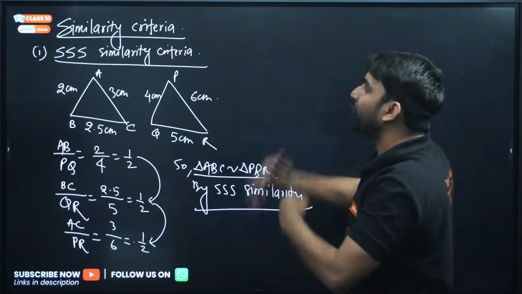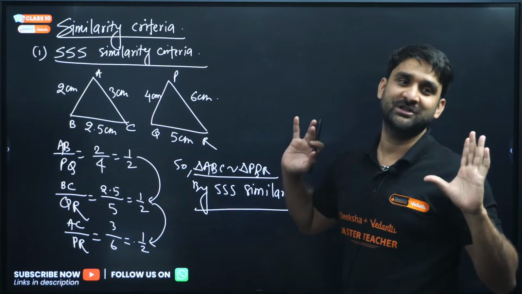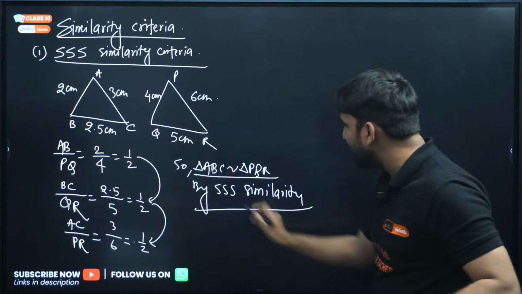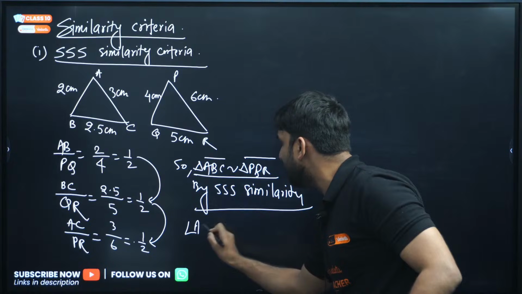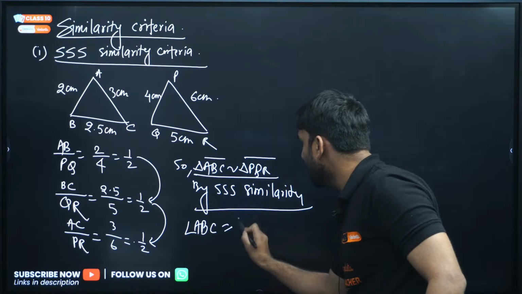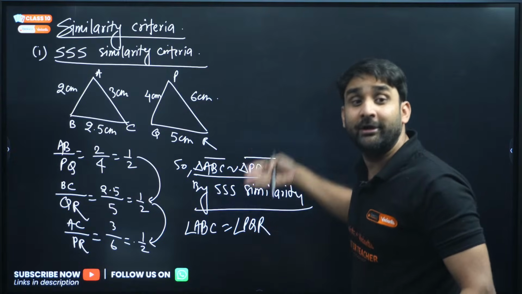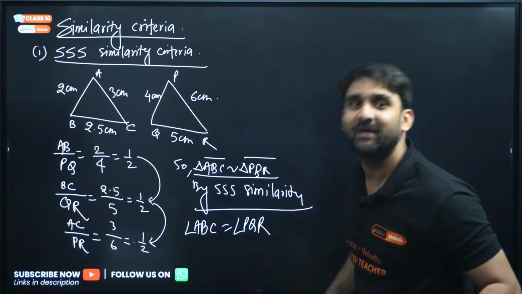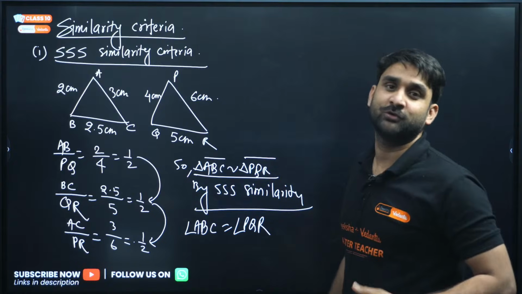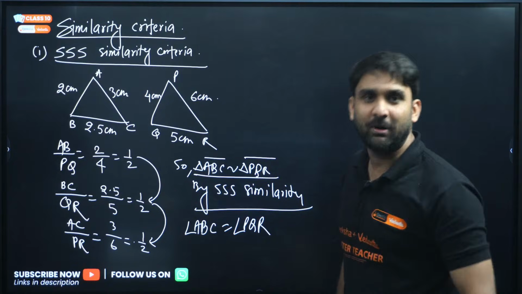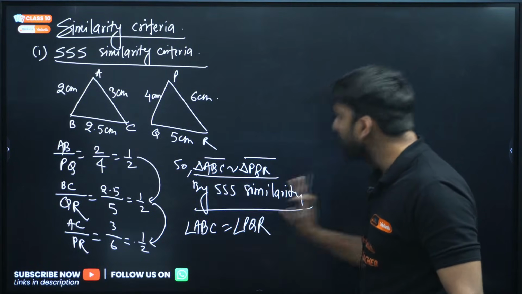So after proving the similarity, you can take any corresponding part equal to each other. If you are writing triangle ABC is similar to triangle PQR, you can write angle ABC will be equal to angle PQR. Why? Because we have already proved that the triangles are similar. So now we can take the remaining corresponding parts also, congruent parts also. So angle ABC will be equal to angle PQR.